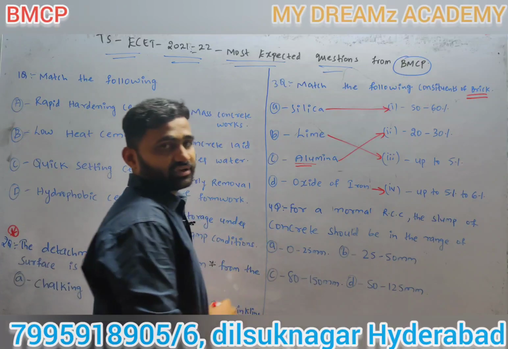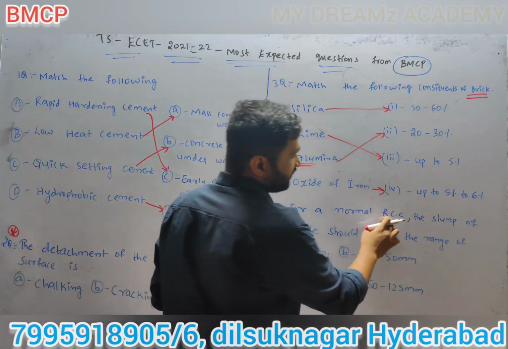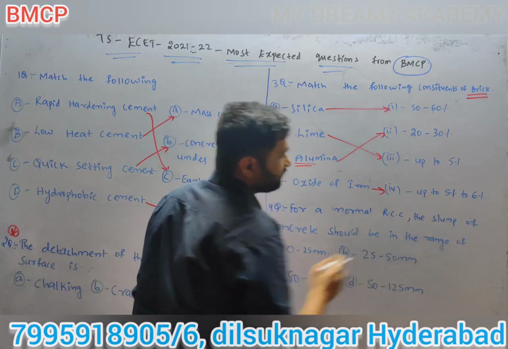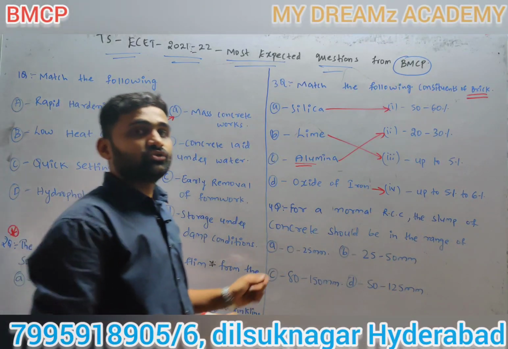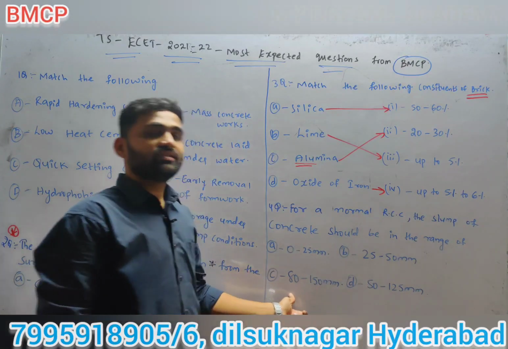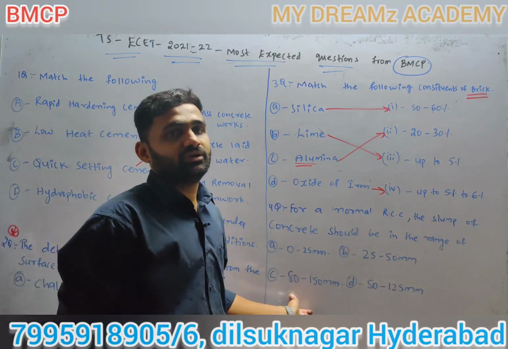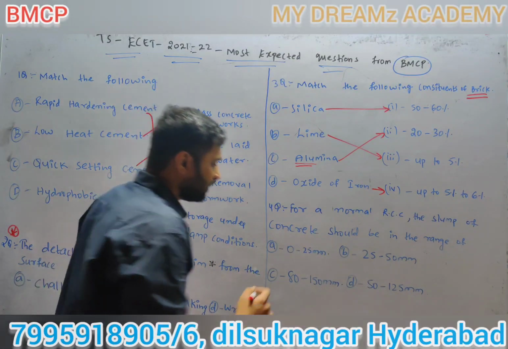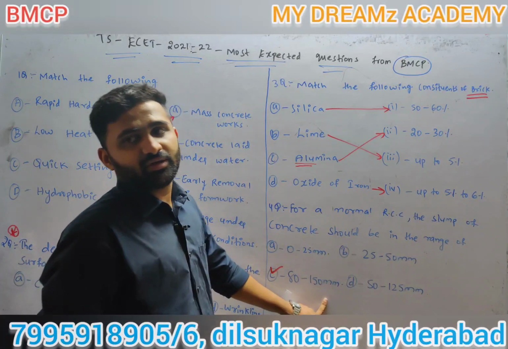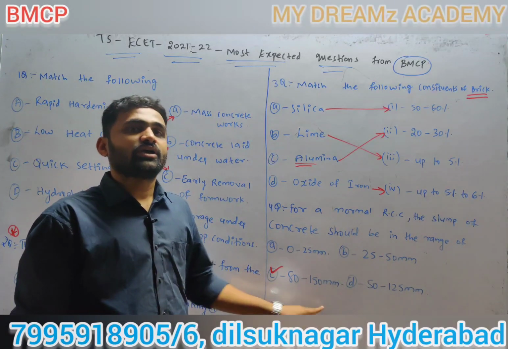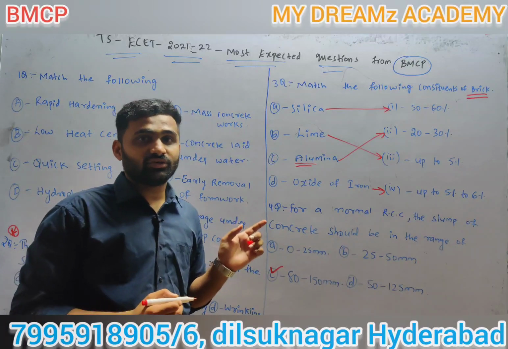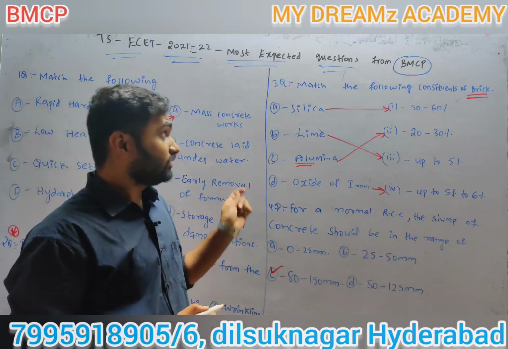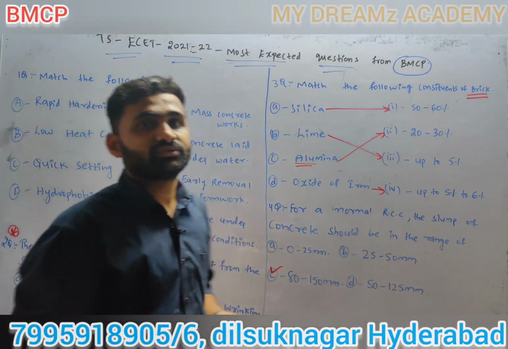Next, coming to the fourth question: for normal RCC, the slump of concrete should be in the range of. You never see this question in your BMCP books. This is a framed question and an important question. The answer is 80 to 150 mm. If you have any doubts regarding these questions, you can visit our My Dream YouTube channel and clarify your doubts.